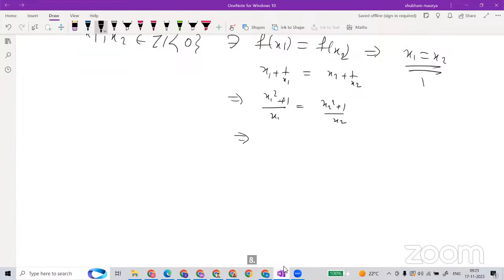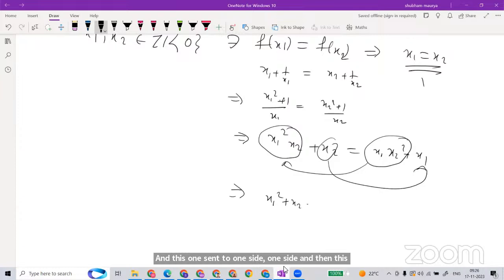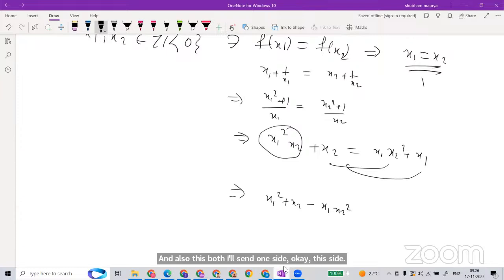If you do multiplication and send everything to one side, this is x1 square x2 minus x1 x2 square, and the other terms, so 1 plus x2 minus x1, and this side is 0.